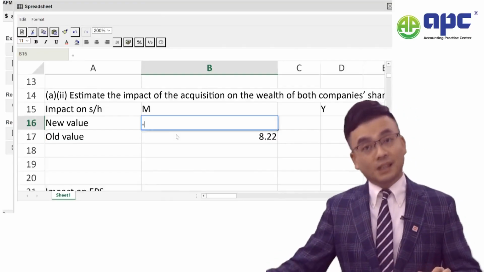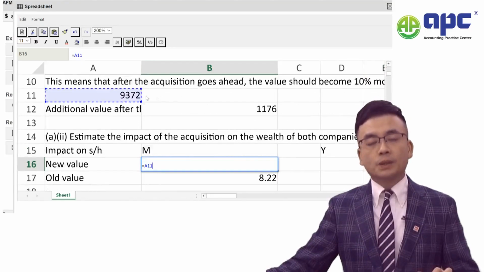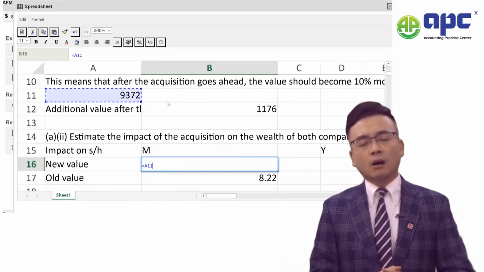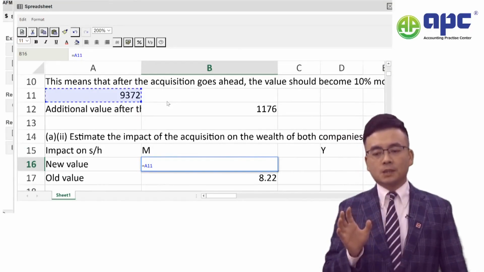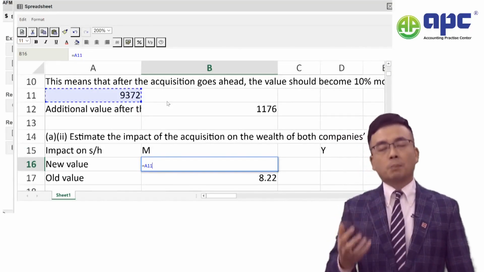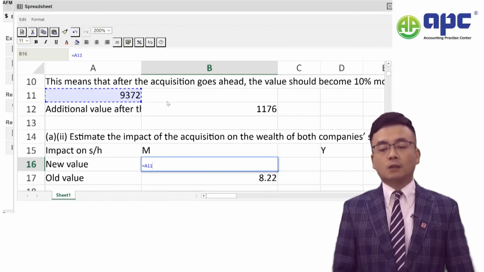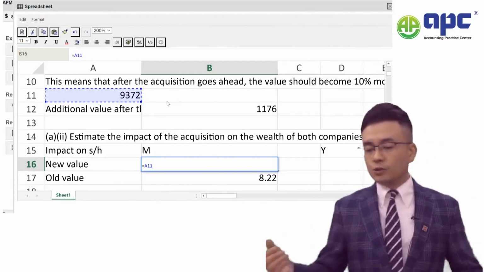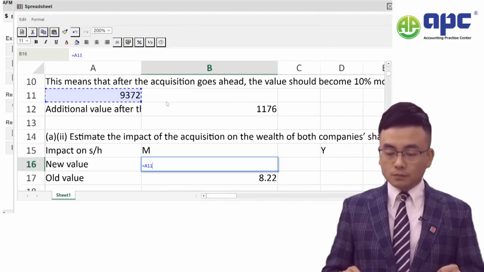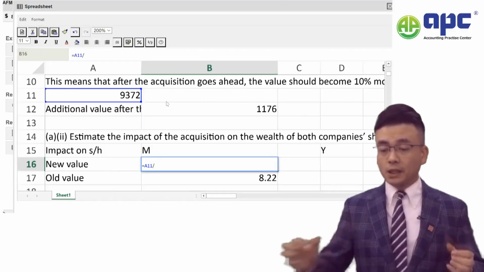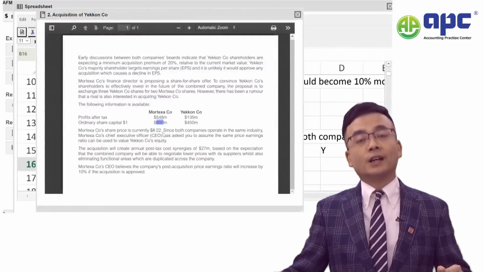Now we'll say that as a starting point, the total value will be 93.72 there. Now, if you use the wrong figure there, absolutely fine. So we'll be applying the OFR rule, which means the own figure rule, to award you with the full marks. Okay. Now we take that total value, and because of the business combination, currently we've got 800 shares,